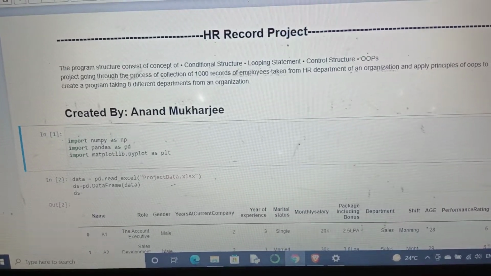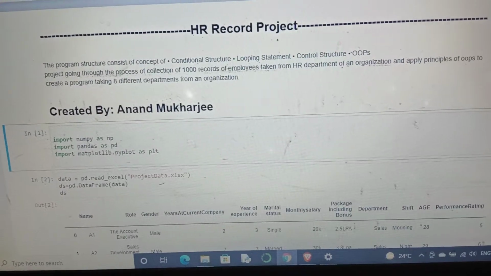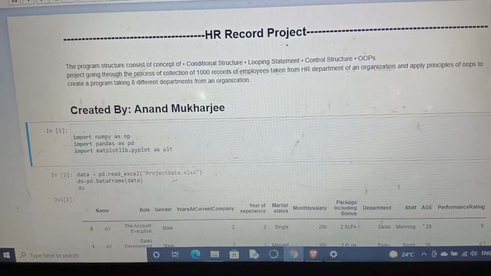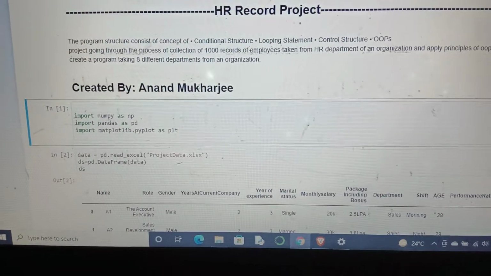The project goes through the process of collecting 1000 records of employee data taken from the HR department of an application, and applies the principles of OOPS to create a program taking 8 different departments from an organization. I created this project.